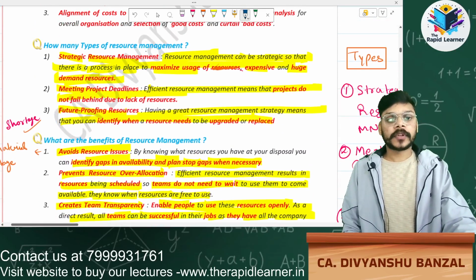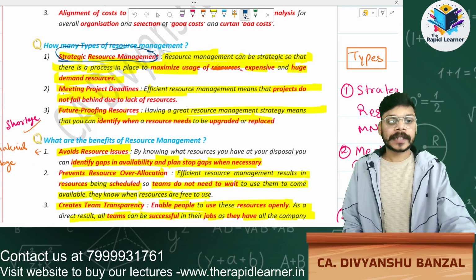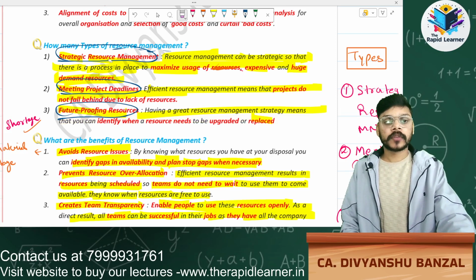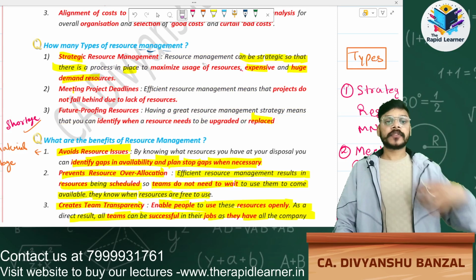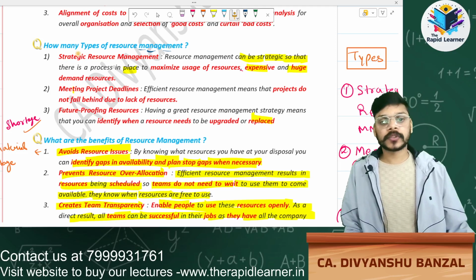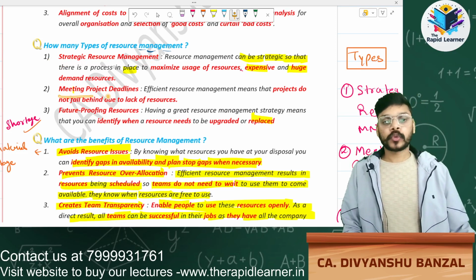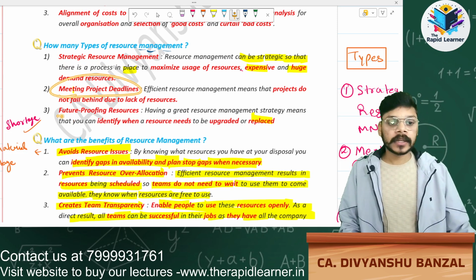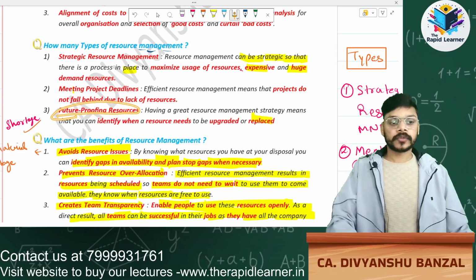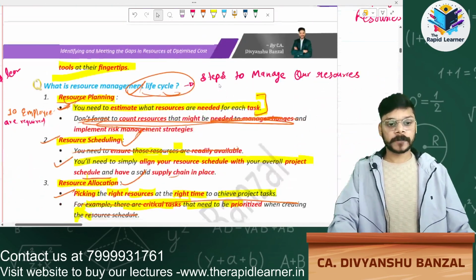How many types of resource management are there? First one is strategic resource management. Second one is meeting the project deadline, and the third one is future proofing resources.